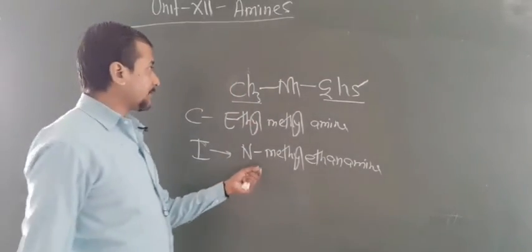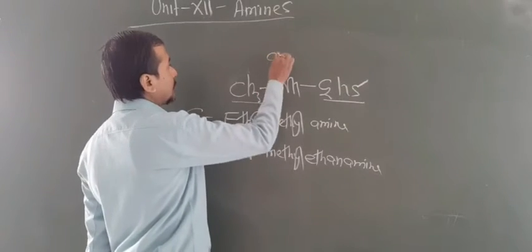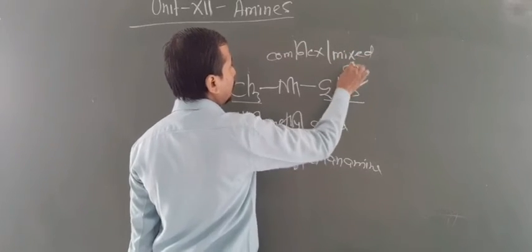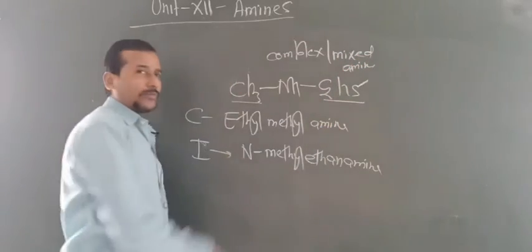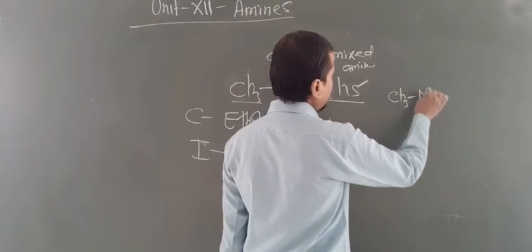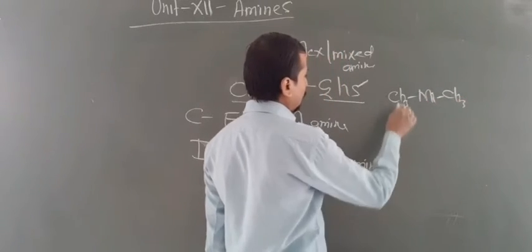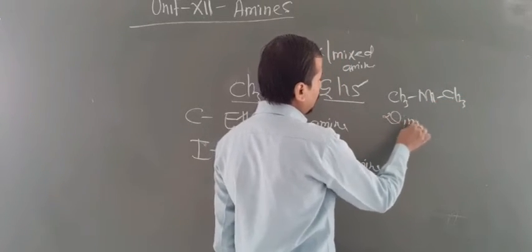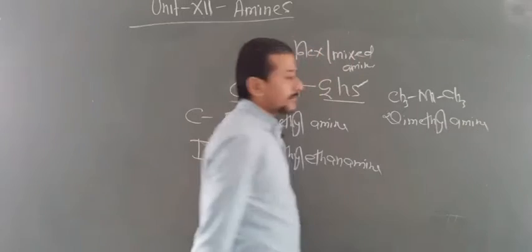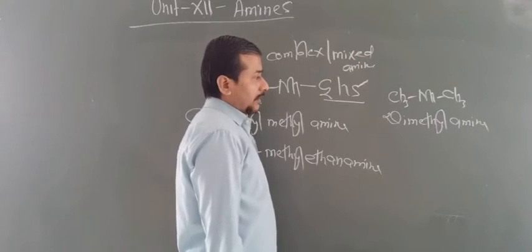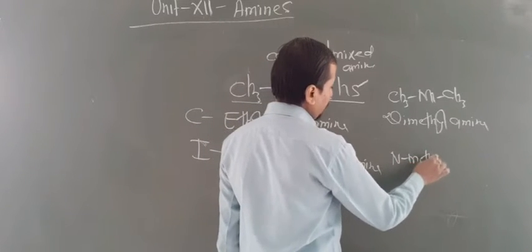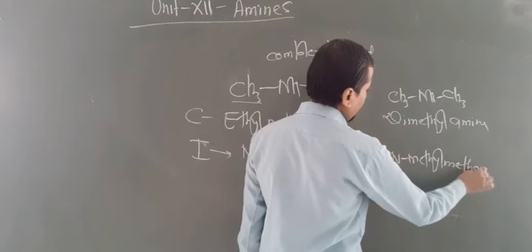Now one more thing you have to know: this is also known as a complex or mixed amine because it has 2 different types of alkyl group. If they have the same type of alkyl group, take one more example, CH3NHCH3. Now 2 times methyl came, so you can write dimethylamine. Okay. Are you getting this point? Now for IUPAC nomenclature, you write N-methylmethanamine.